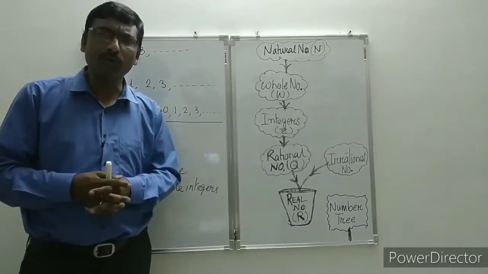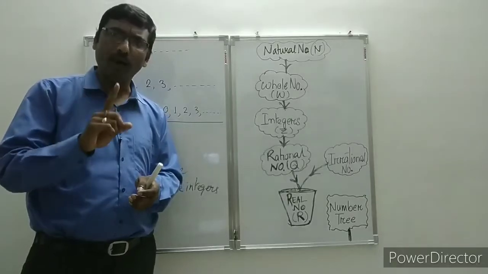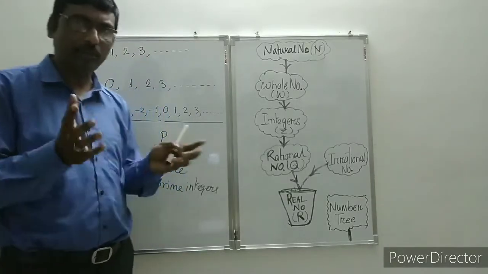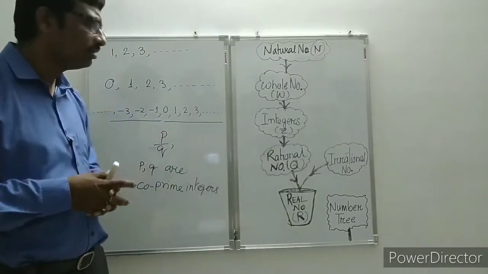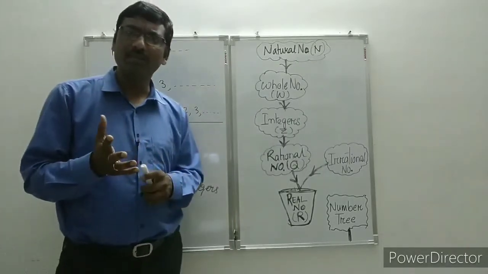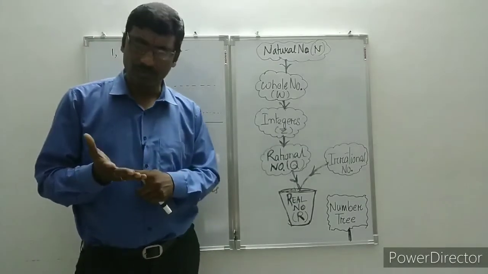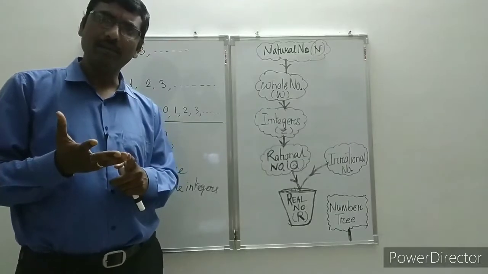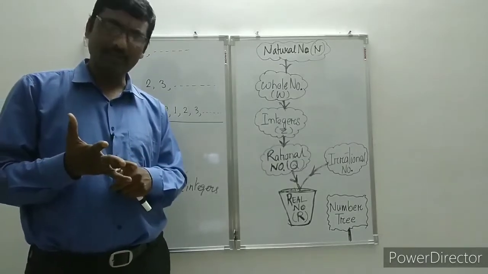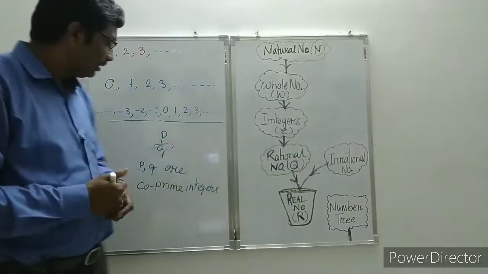Prime numbers we know are numbers divisible by only 1 and the number itself, not by any other number. Those numbers are called prime numbers. What are the prime numbers? Say 2, 3, 5, 7, but don't say 9, 11, then 13. In this way the numbers are called prime numbers.